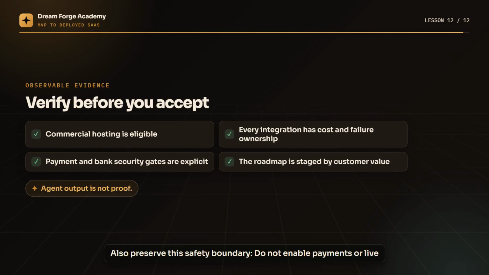Checkpoint 4 is reproducible. Also preserve this safety boundary. Do not enable payments or live bank access until webhook, token, privacy, failure, and recovery controls are tested. If one check fails, repair the smallest responsible layer and run the check again.